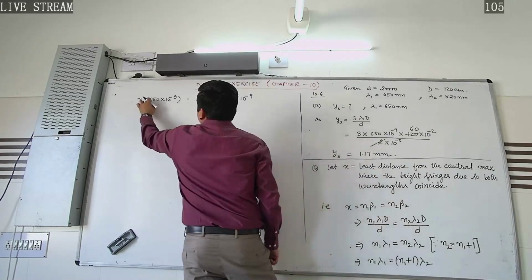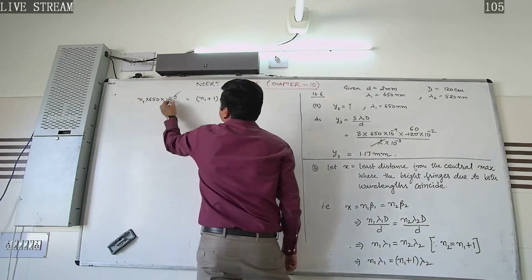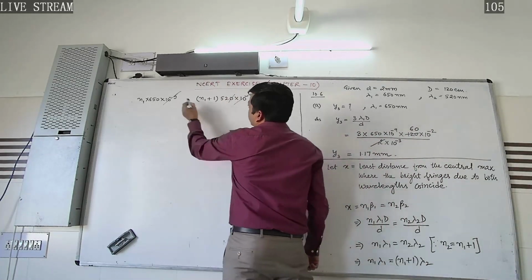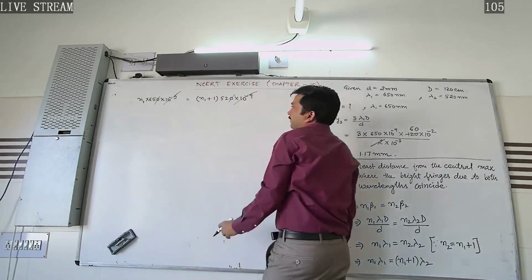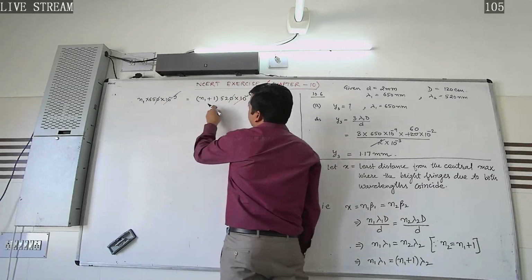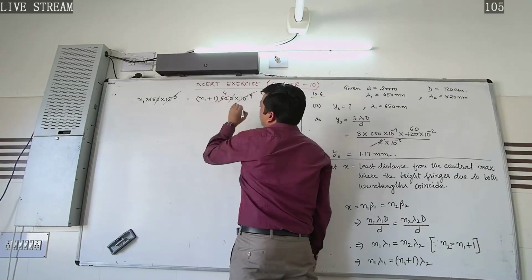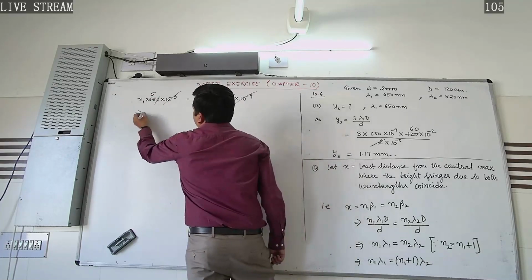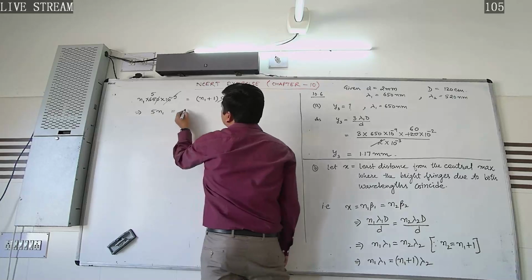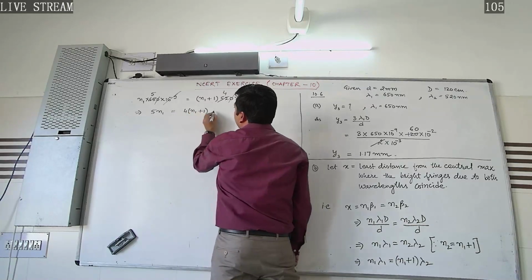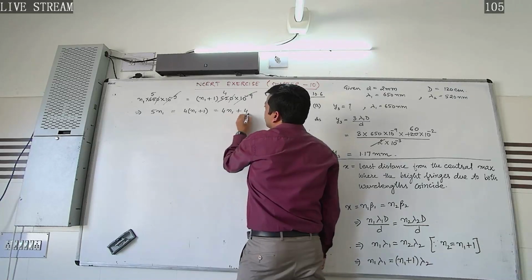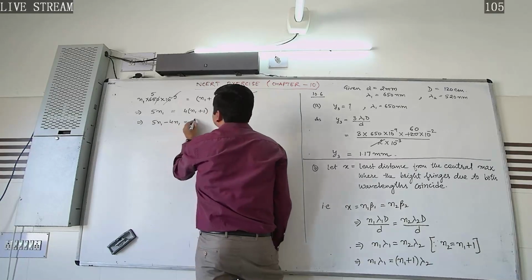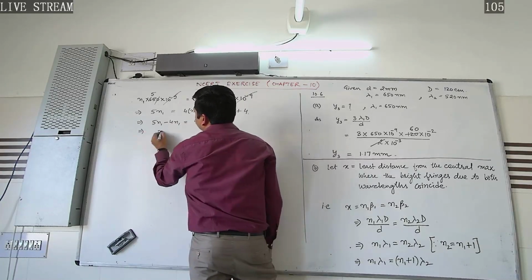So here in this case, what would happen? This 10 raised power minus 9 and this 10 raised power minus 9 will get cancelled out, and this 0 will also get cancelled out. If we talk about the table of 13, then 5 13s are 65. So 5N1 will be equal to 4 into N1 plus 1, that is 4N1 plus 4. Okay, which implies 5N1 minus 4N1 is equal to 4,